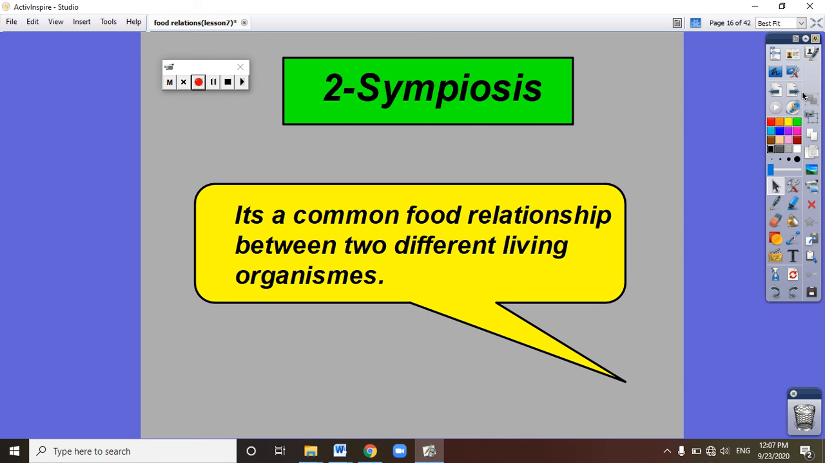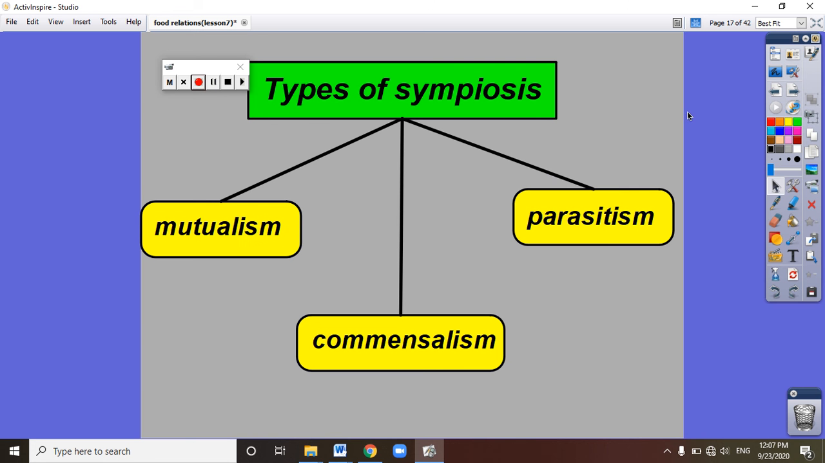Today we will take the food relationship number 2, which is called symbiosis. Symbiosis is a food relationship between two different living organisms, and we have three types of symbiosis. Number 1, repeat after me: mutualism, commensalism, parasitism.